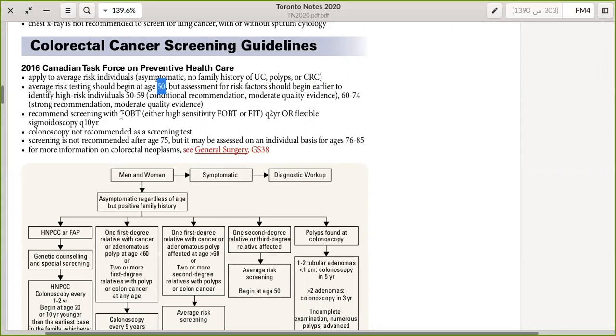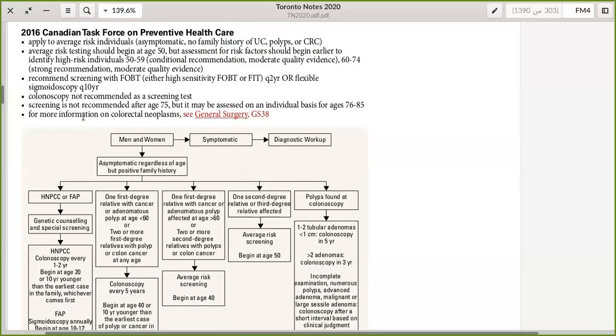They recommended screening with fecal occult blood testing, either FOBT or FIT every 2 years, or flexible sigmoidoscopy every 10 years. So it's the same as we mentioned, and colonoscopy is not recommended. Again, screening is not recommended after age 75, but it should be assessed on an individual basis.